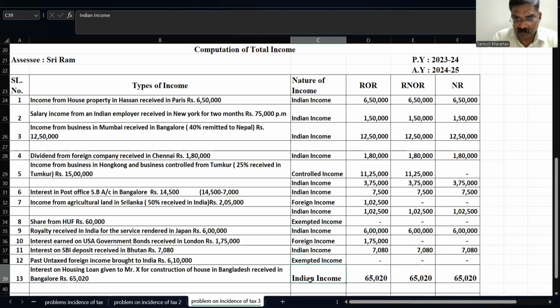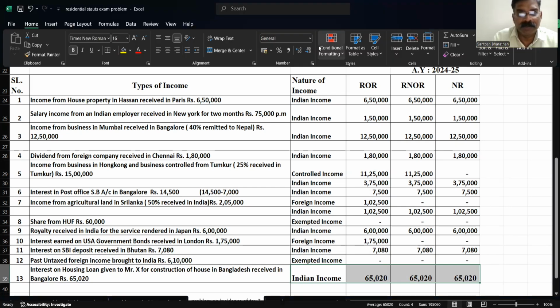Here, I think the font is changed. I'll reduce the font. Go here. I'll make it 14. Okay, now it is correct.